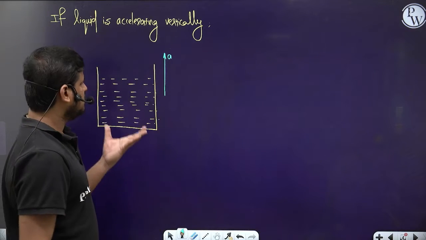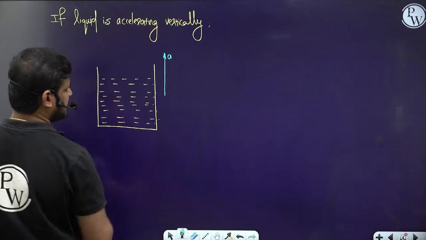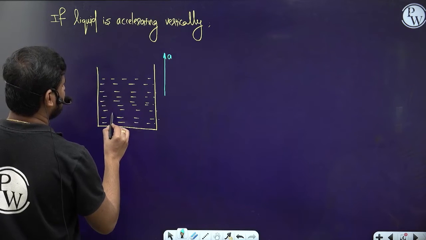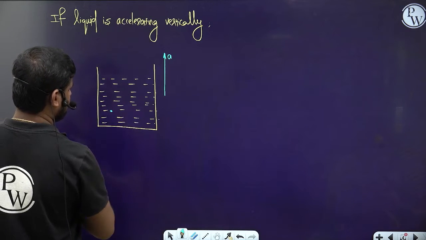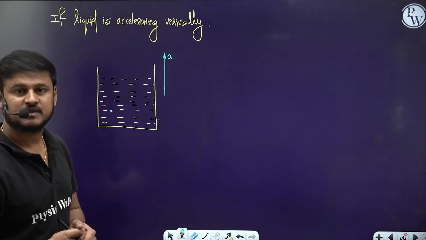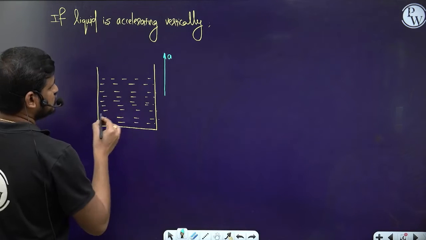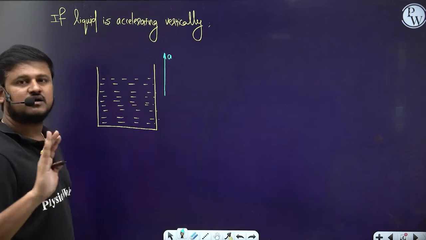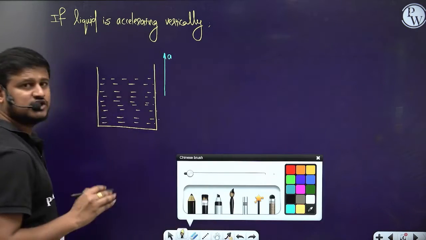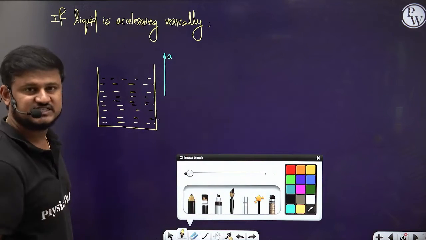what will be the pressure at this point, here at the bottom? How do you write the pressure in this case? Does the pressure increase or decrease? The first thing is that this liquid will change its shape if it is accelerating. How it changes shape we'll see in the next slide.